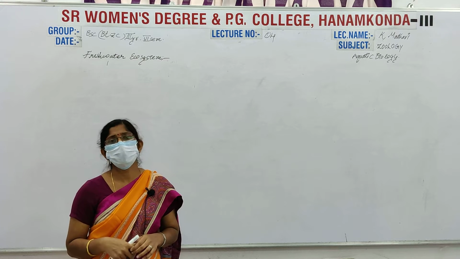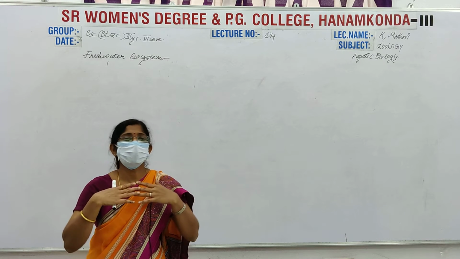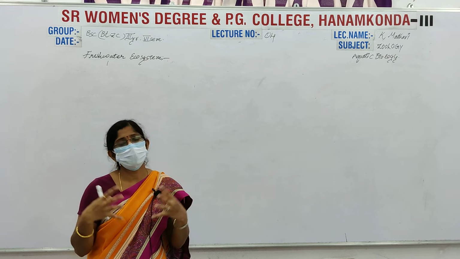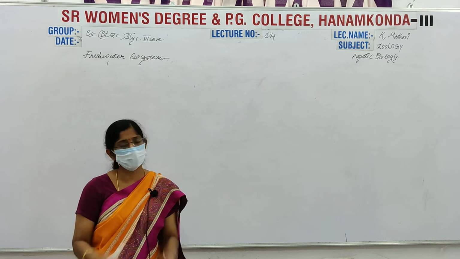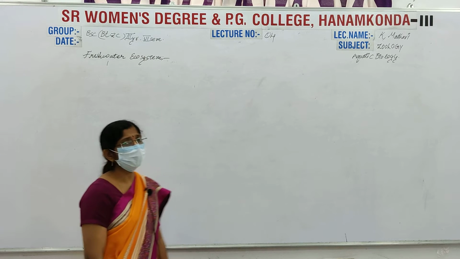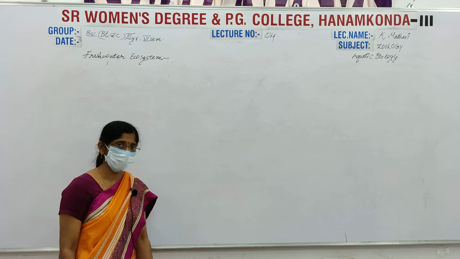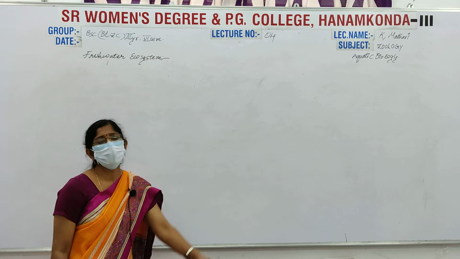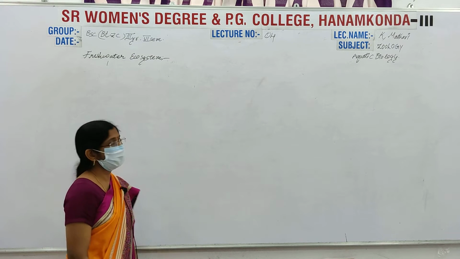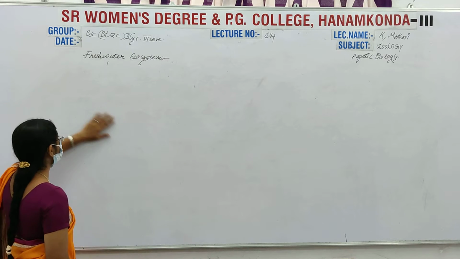When the seasons are dry, the lake's water evaporates, density and turbidity increase, and slowly it dries completely. To avoid this, nowadays we are making many reservoirs and small dams on water resources, that is, the rivers.